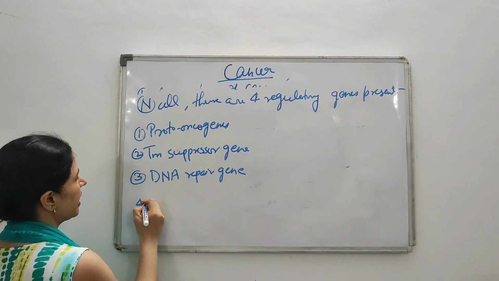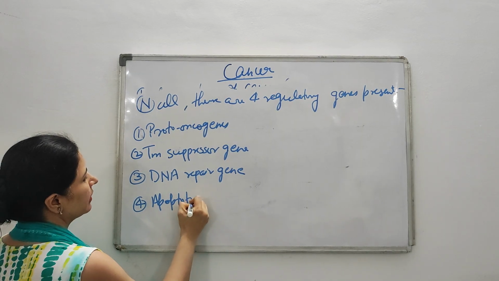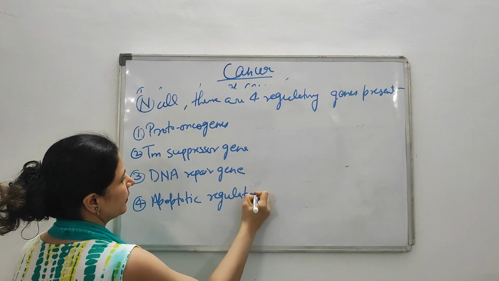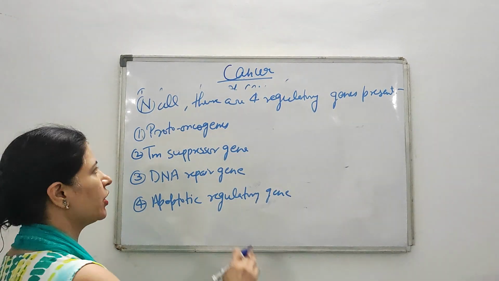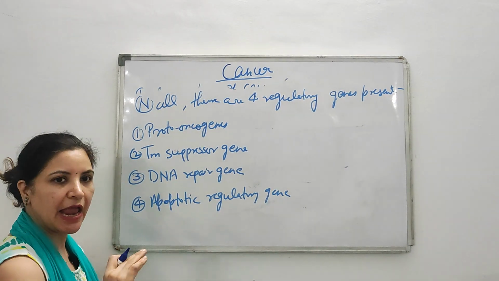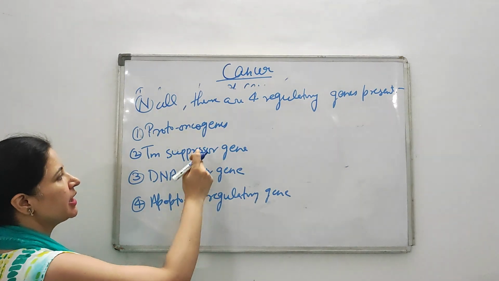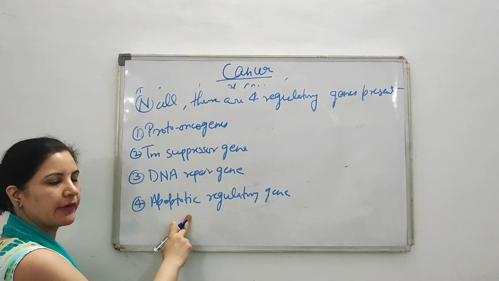And fourth is the apoptotic regulatory gene. Clear everyone? So these are the 4 genes which are normally present in every healthy cell: proto-oncogene, tumor suppressor gene, DNA repair gene, and apoptotic regulatory gene.